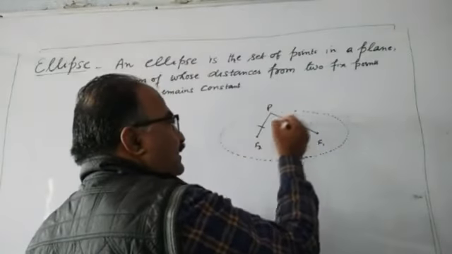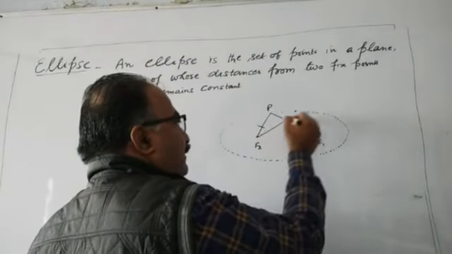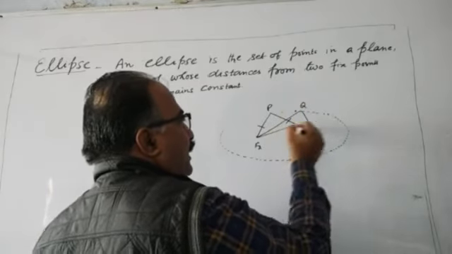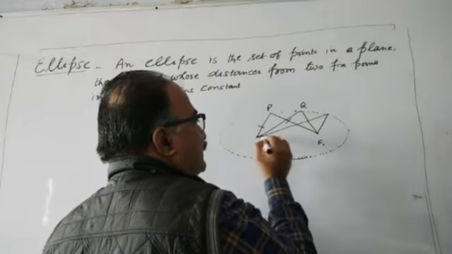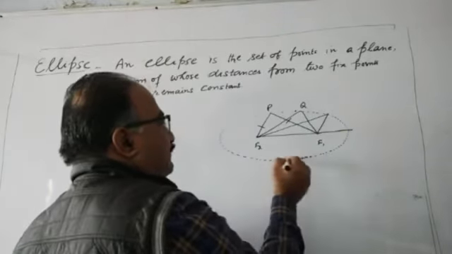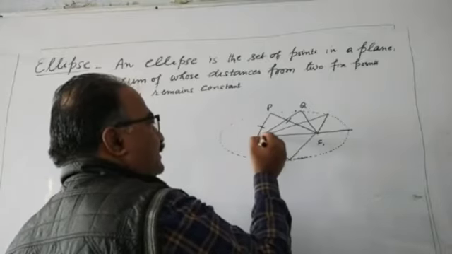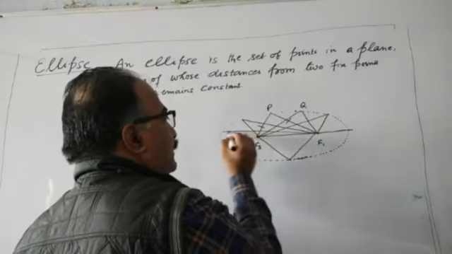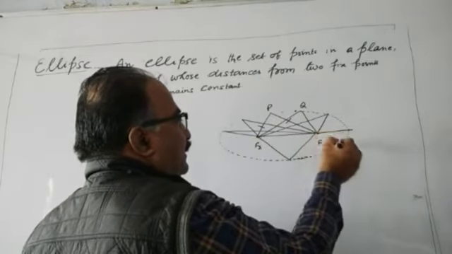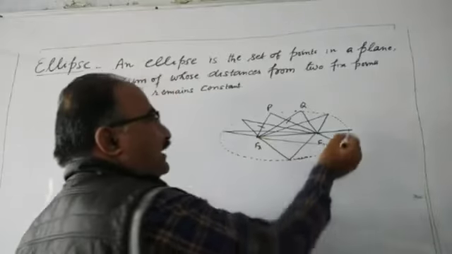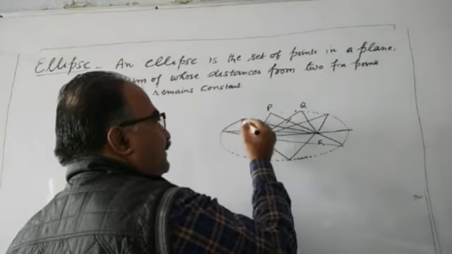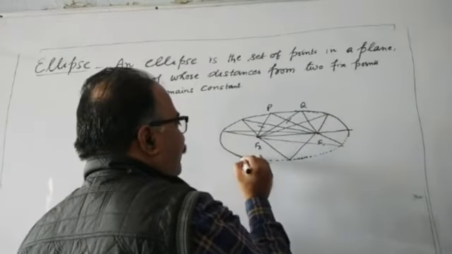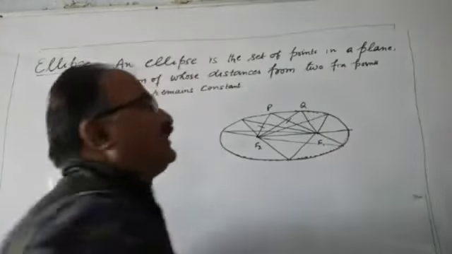Then it remains the same for all the points, whether it is P or Q or R or S, whatever it is. The same is here. You consider any point, it will remain constant. And join all these points, it will generate an ellipse. This is the shape of ellipse.